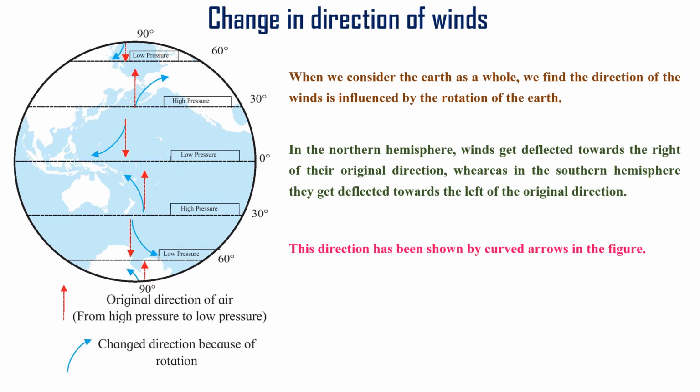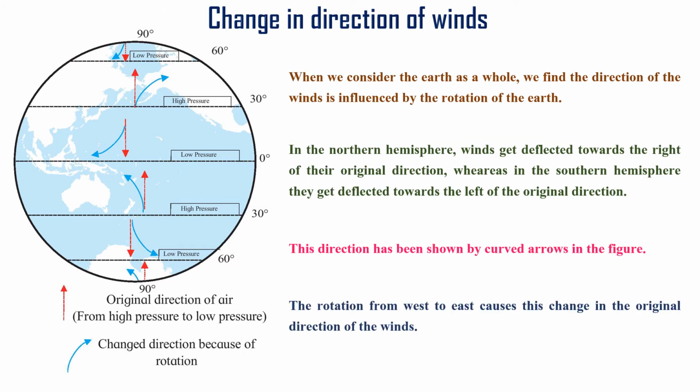This is the original direction of the air. Here the blue arrows mean the direction can be changed because of the rotation of the earth. The rotation from west to east causes these changes in the original directions of the winds. These winds can be changed because of the rotation of the earth.